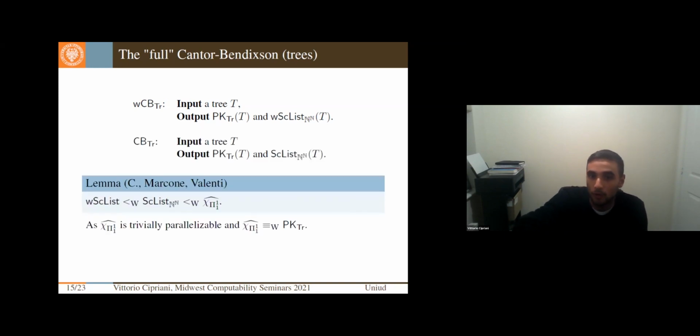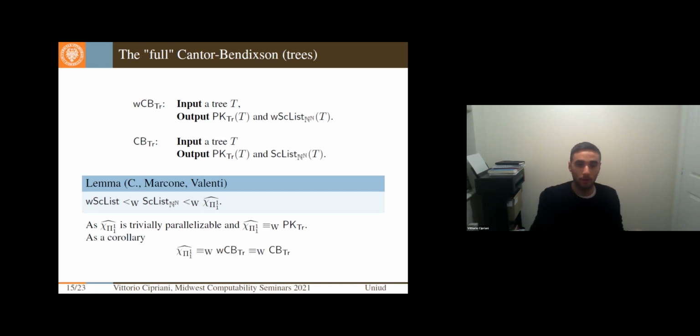Or we can say I also want the cardinality, so I want a strong list. We were able to show that the weak list is strictly below the scattered list, which is strictly below the parallelization of KΠ^1_1. And since KΠ^1_1 is trivially parallelizable and can compute all of this, as a corollary we immediately get that all these principles are equivalent.